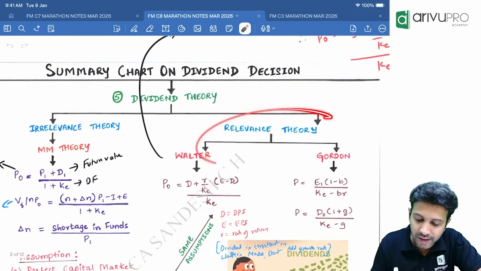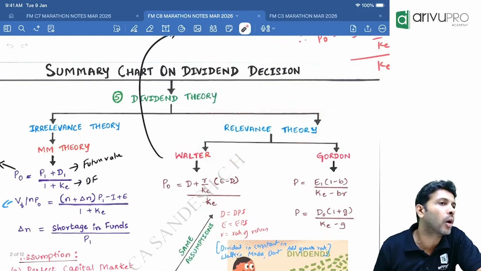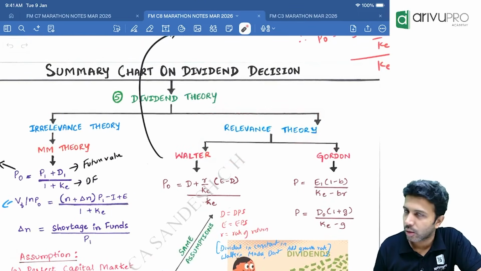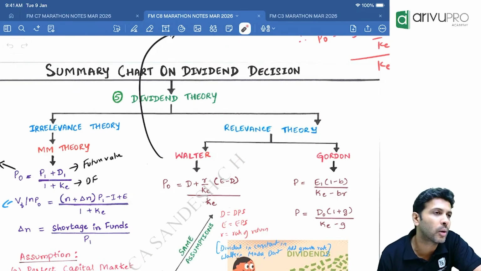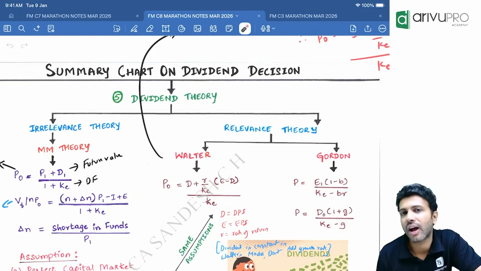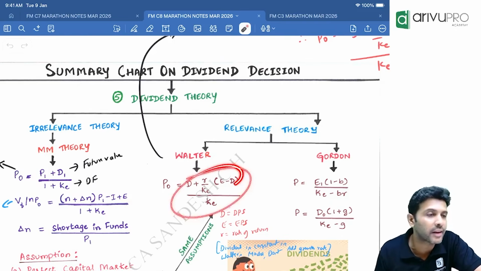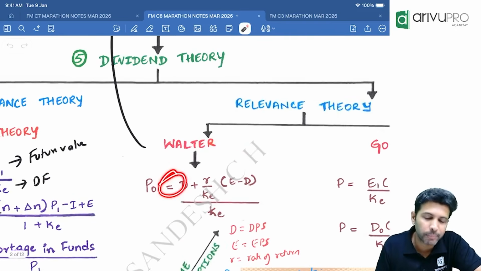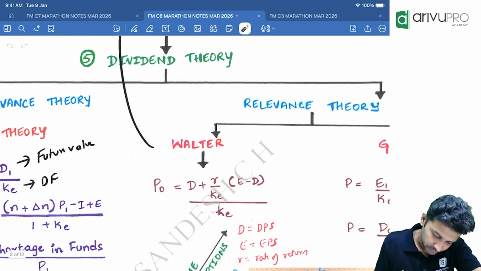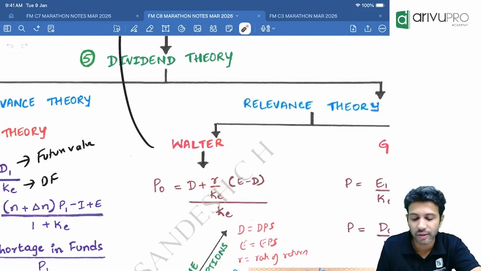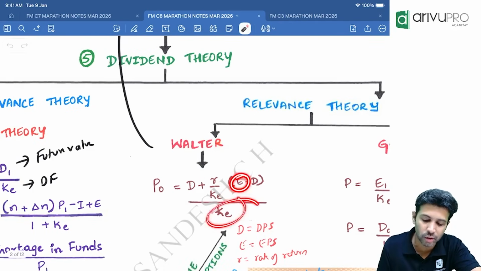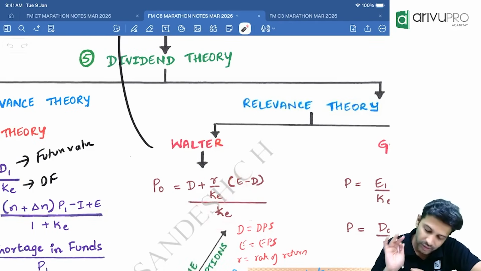Next we have the relevance theory. Under relevance theory we have Walter and Gordon. Walter, does anybody remember the formula? How do you get the price of the share as per Walter? P equals D plus R into E minus D divided by cost of equity, whole thing divided by cost of equity. D is dividend per share. R is the rate of return on investment. E here is your EPS.